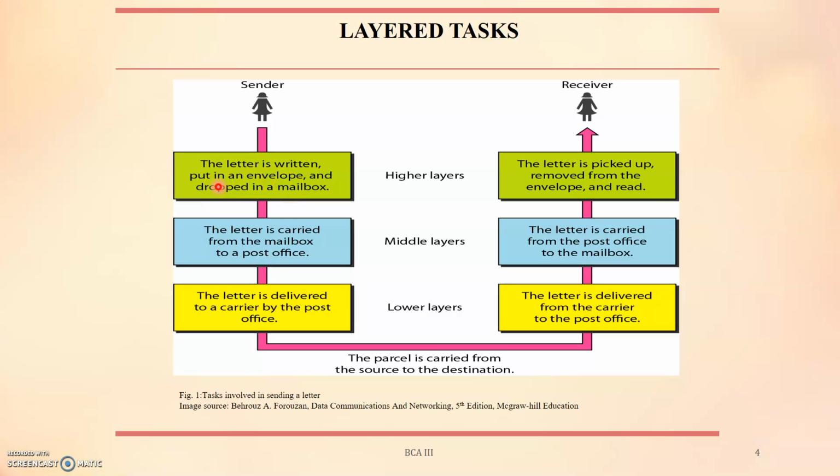This is the task performed at the higher level, and then the sender drops that letter in the mailbox. At the middle layer, the letter is picked up by the letter carrier and delivered to the post office. At the lower layer, the letter is sorted out by the post office persons, and a carrier transports the letter, then the postman will deliver you the letter.